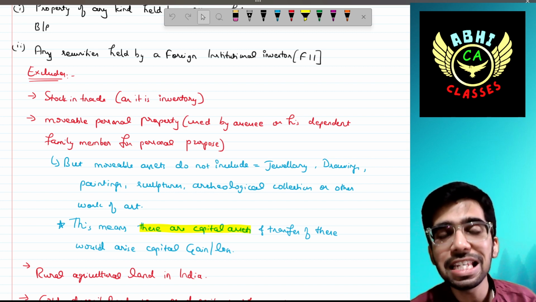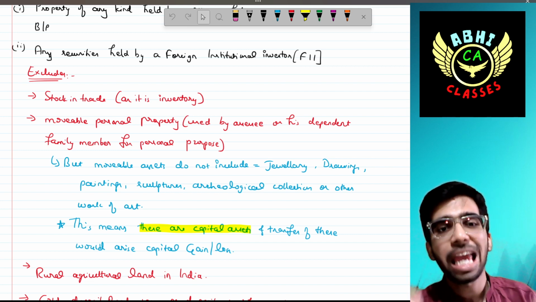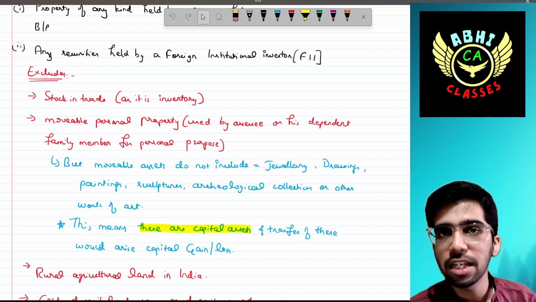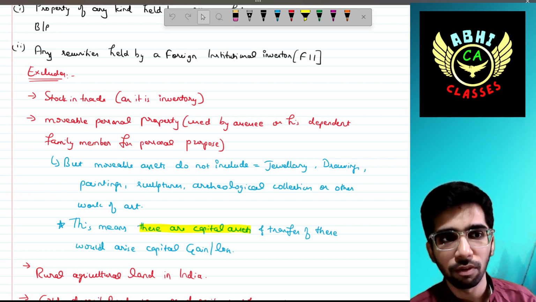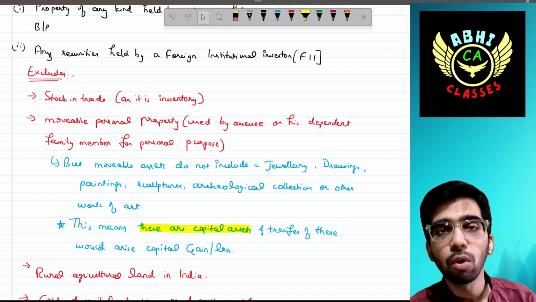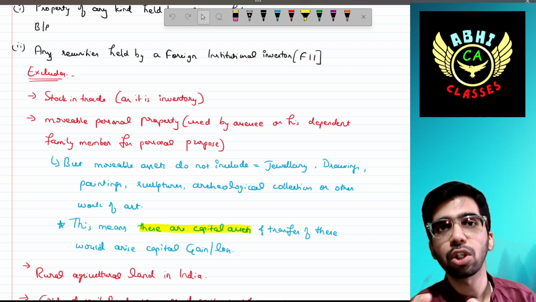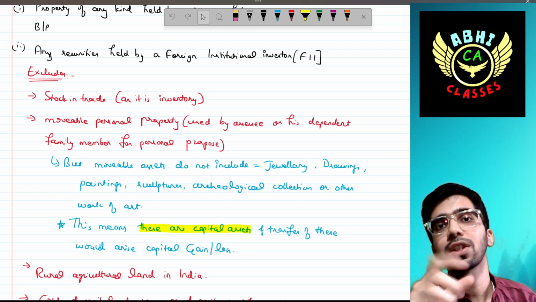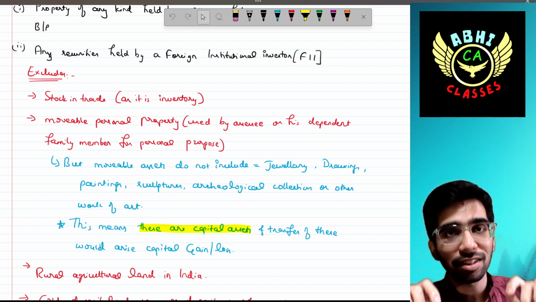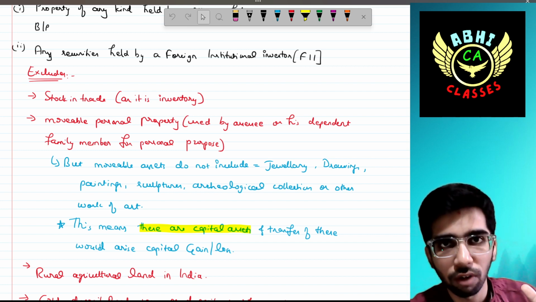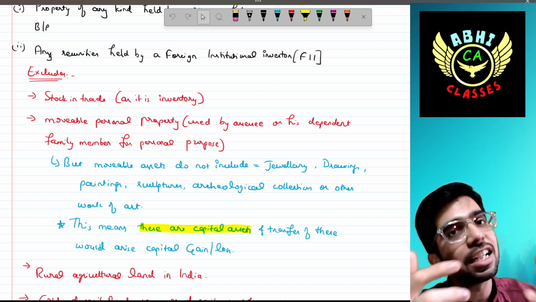These are also considered capital assets, and transfer of these would arise the capital gain concept. The capital asset excludes movable properties which are personal in nature. However, the following is an exclusion of the exclusion, which is indirectly inclusive.